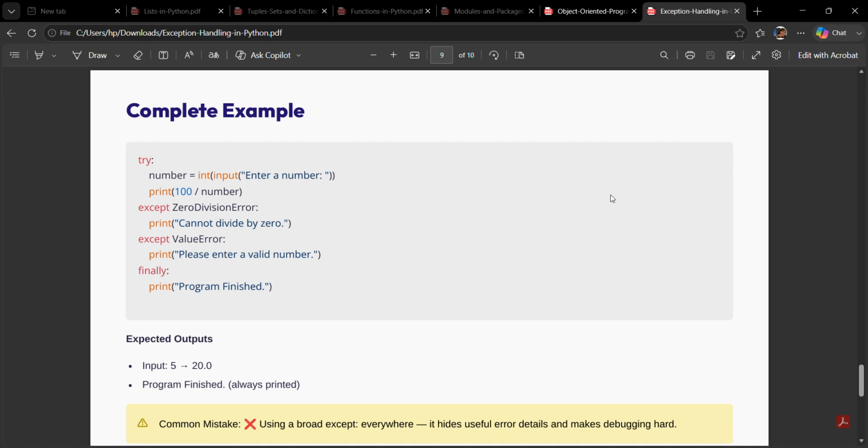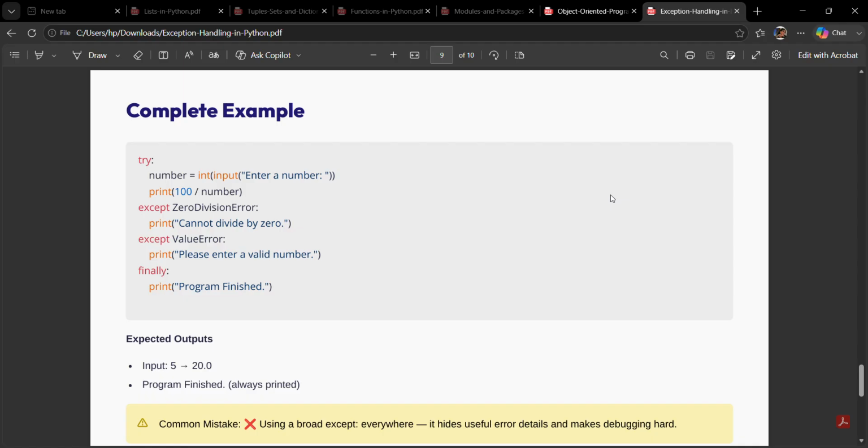The ninth slide is a complete example. Let's combine everything we have learned. Python: try, number = int(input("Enter a number")), print(10/number), except ZeroDivisionError, print "Cannot divide by 0", except ValueError, print "Please enter a valid number", finally, print "Program finished". Suppose the user enters 5, the output is 2.0, then "Program finished". If the user enters 0, the program displays "Cannot divide by 0". If the user enters ABC, it displays "Please enter a valid number". In every case, the finally block executes and prints "Program finished".